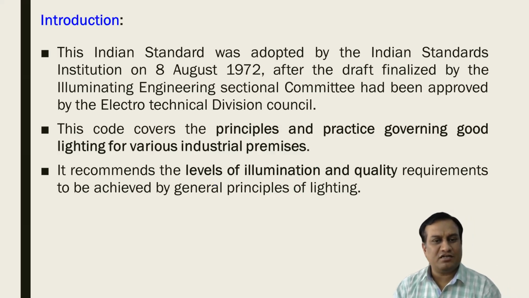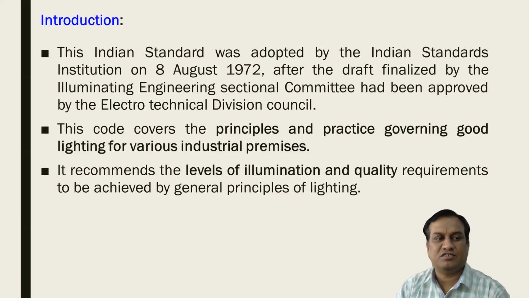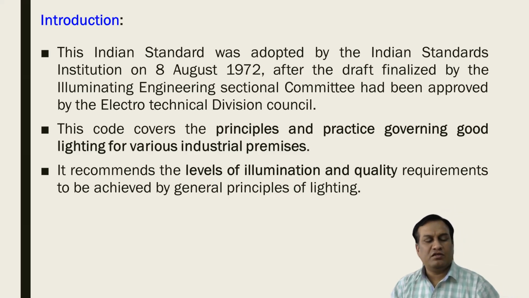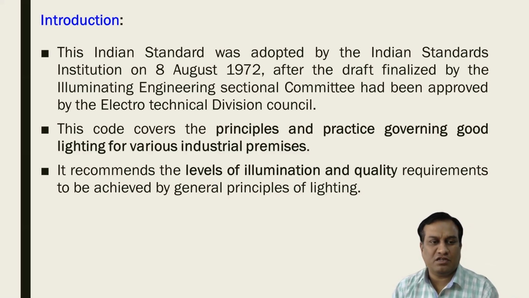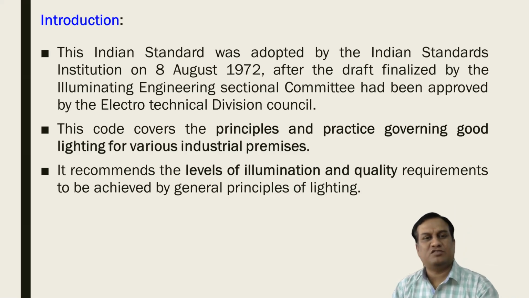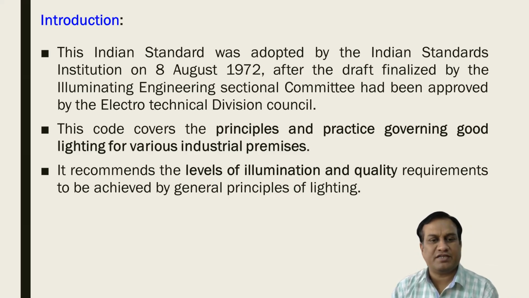This standard was adopted on 8th August 1972, and it was finalized by the Illuminating Engineering Sectional Committee, and approved by the Electro-Technical Divisional Council. This code, 6665, covers the principles and practices governing good lighting for various industrial premises.